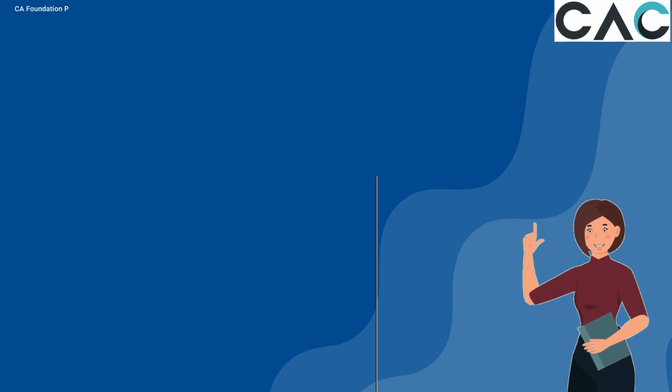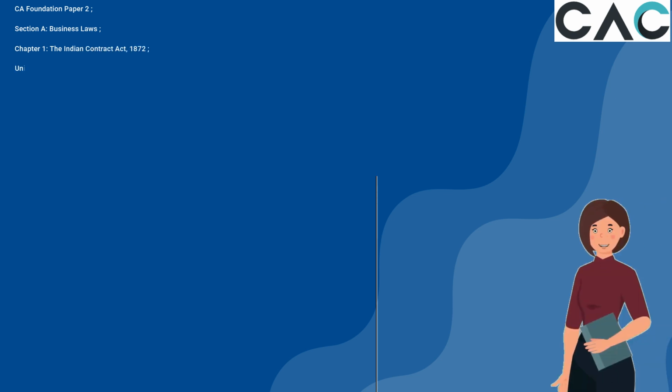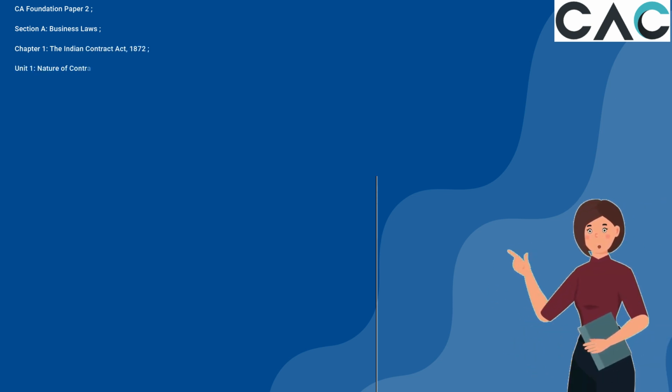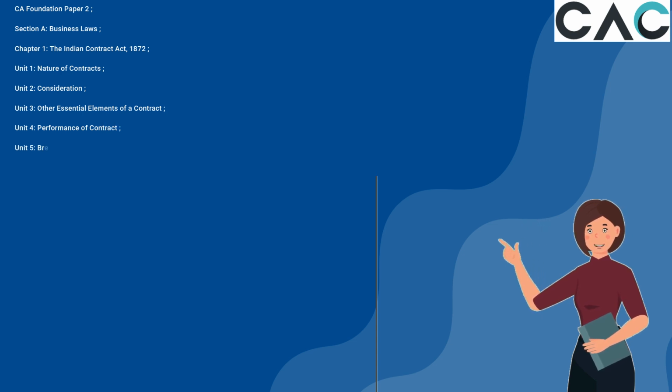CA Foundation Paper 2, Section A, Business Laws. Chapter 1, The Indian Contract Act, 1872. Unit 1, Nature of Contracts. Unit 2, Consideration. Unit 3, Other Essential Elements of a Contract. Unit 4, Performance of Contract.